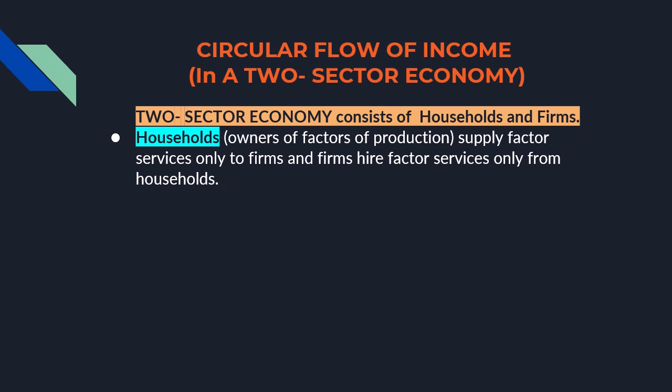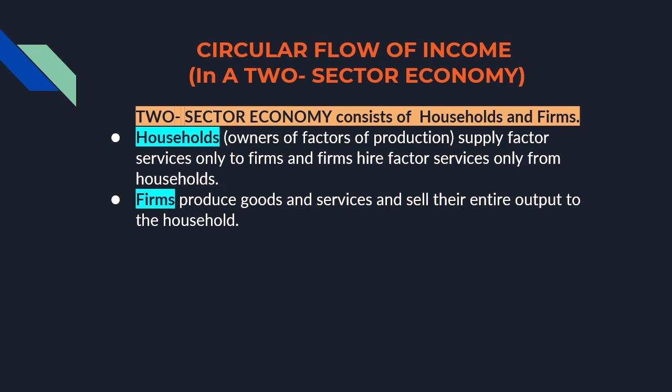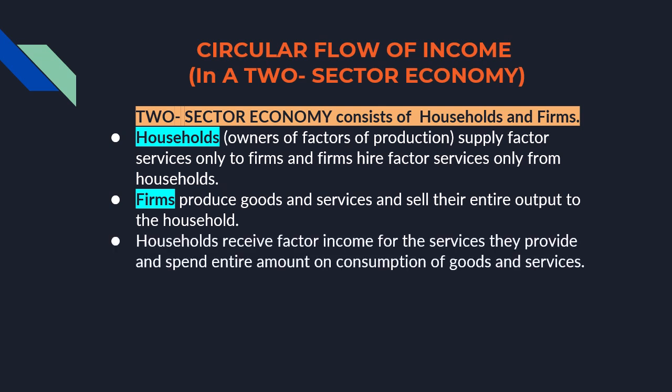Then next is firms. They will produce goods and services and they will sell their output to the household. As we have discussed earlier also, when households provide their factor services, they will receive factor payments from firms in the form of rent, wages, interest and profit, and they will use that income for their consumption. So they will spend on the goods and services which are produced by the firms. Household receive factor income for the services they provide and spend the entire amount on consumption of goods and services. Now this is very important.